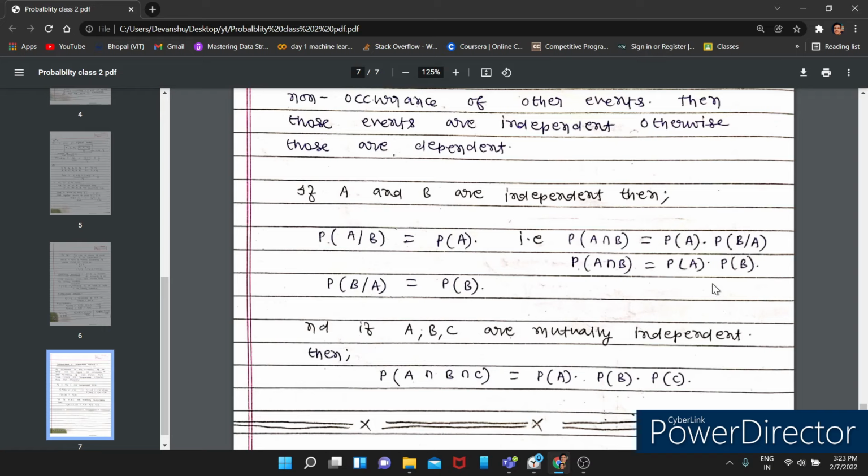So this is how you can get the probability of A and B when both are independent.